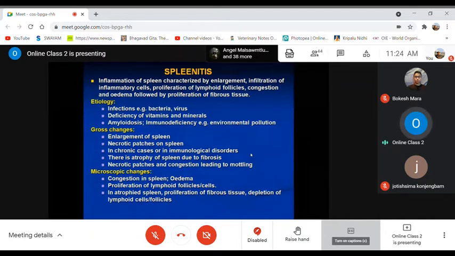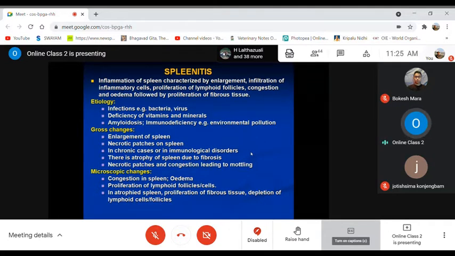That means the lymphocytic cells. Okay, so this kind of spleen used to be inflamed due to many disease or infectious conditions. There may be much enlargement of the organ or some necrotic patches, necrotic lesions on the surface of the spleen, or in chronic cases, or sometimes in immunological disorders, the spleen may be inflamed and there may be an atrophic condition instead of enlargement, in case of fibrosis.